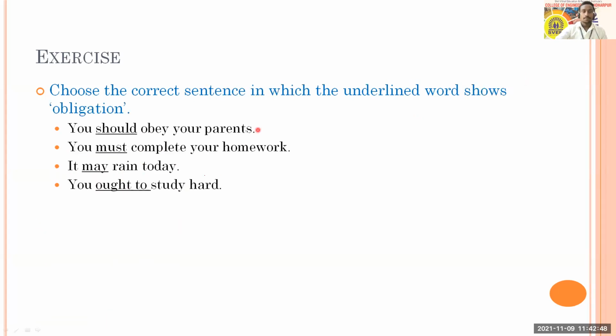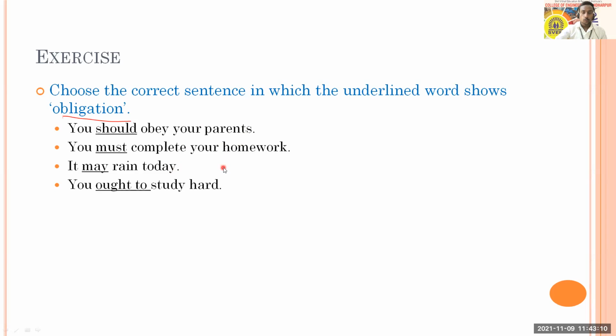The next one is: choose the correct sentence in which the underlined word shows obligation. From the following four options, think about which option shows obligation. You should obey your parents. You must complete your homework. It may rain today.